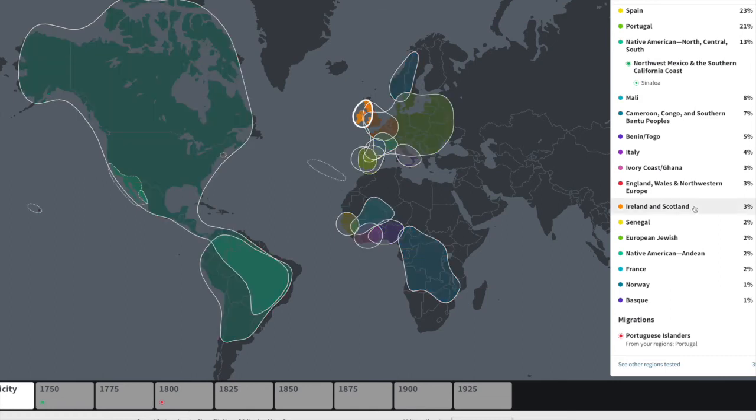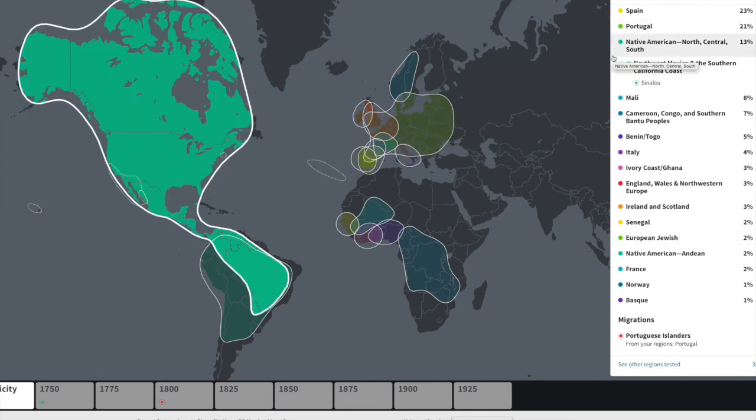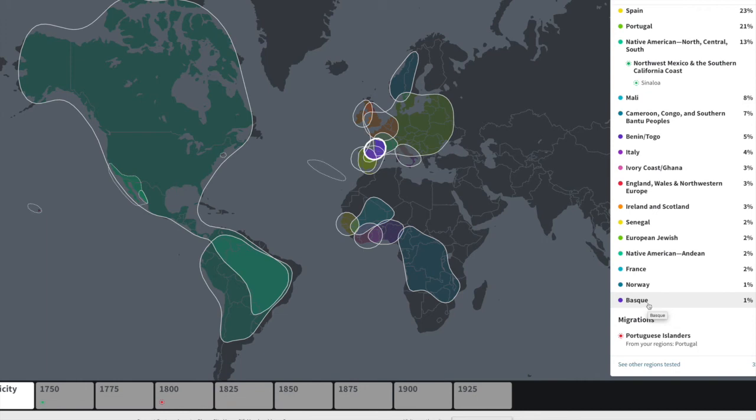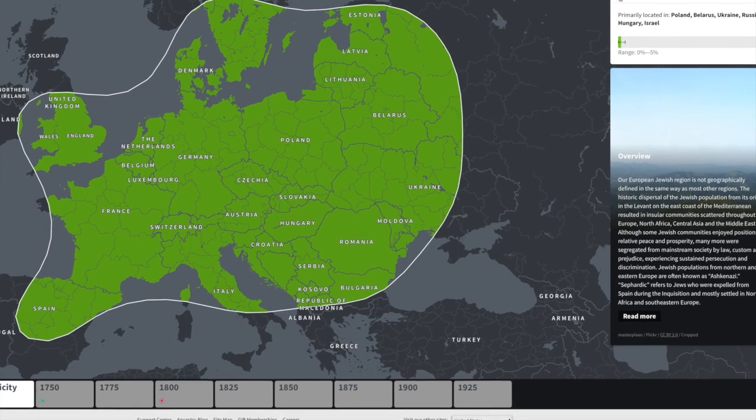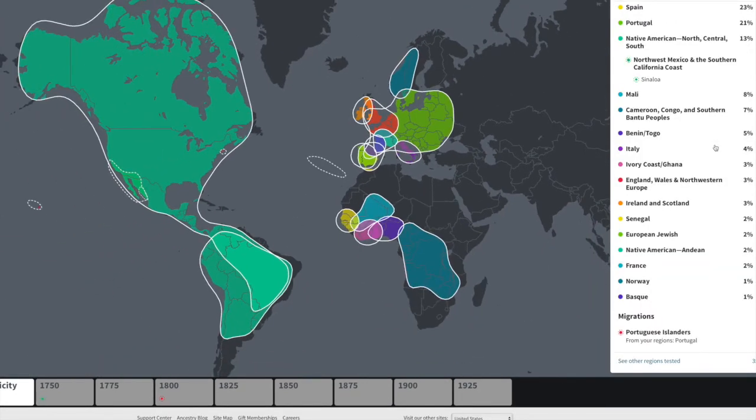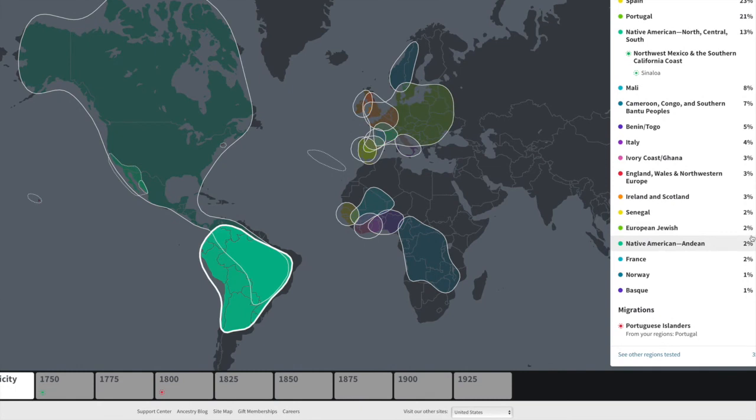So anyway, I wanted to show that. I wonder if these are going to change. I wonder if the Basque on my mom's is going to change. And her European Jewish and my European Jewish, her range now is 0 to 5%, and her European Jewish is showing up as 1%. Mine's showing up as 2% when it used to be 3%. I guess they're estimates.